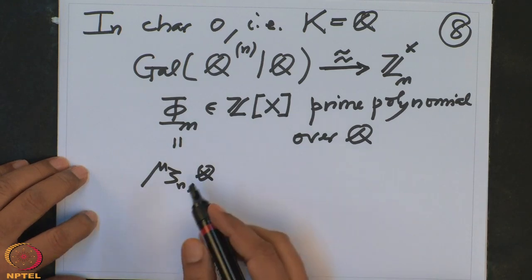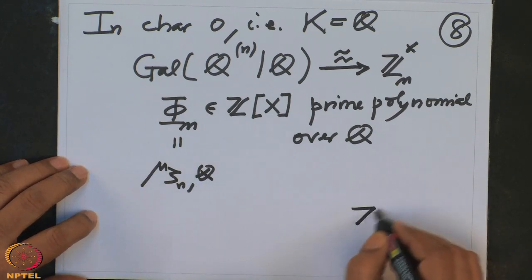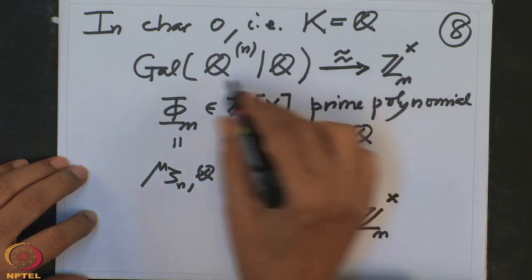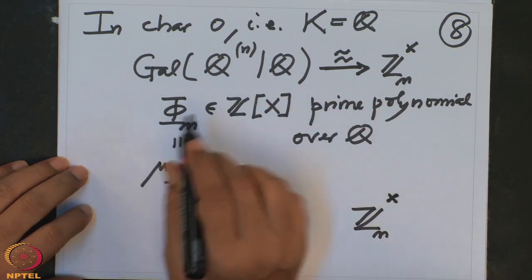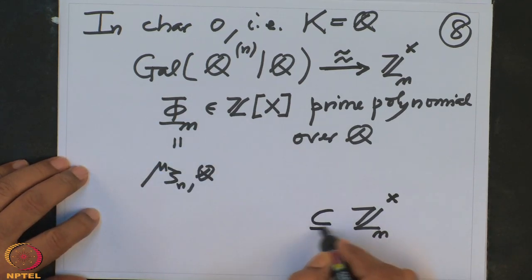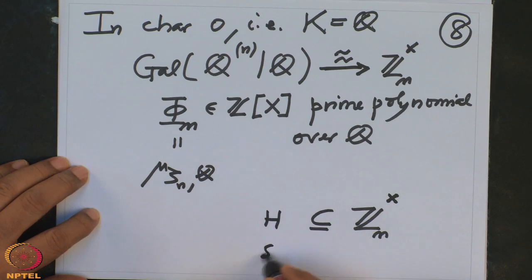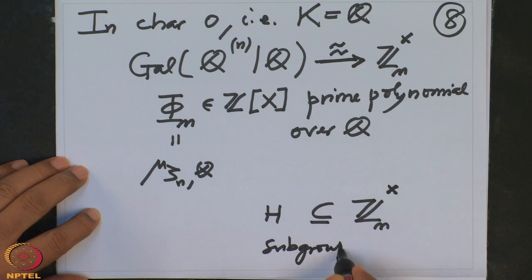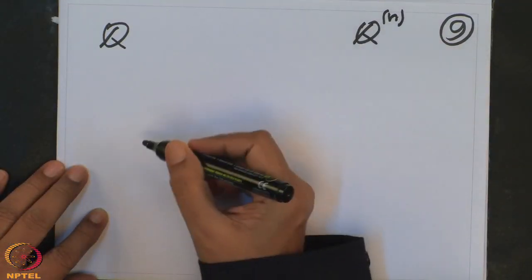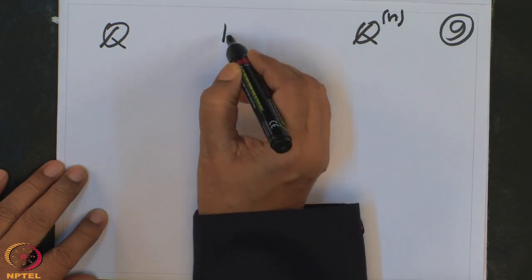Okay, now (Z mod n)^×, this group is the Galois group of the cyclotomic field Q(ζn) over Q. So, if I take any subgroup H, then what can I do? Look, Q is here, Q(ζn) is here, and I have taken a field now inside.